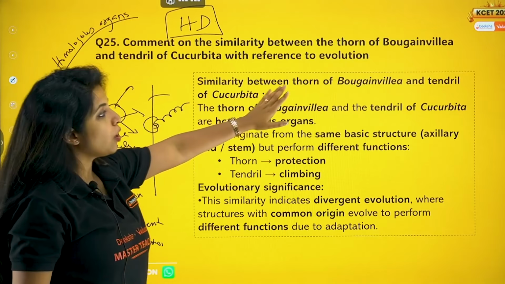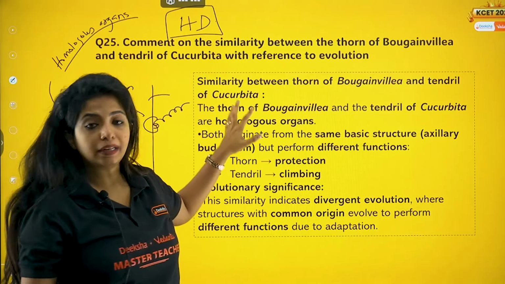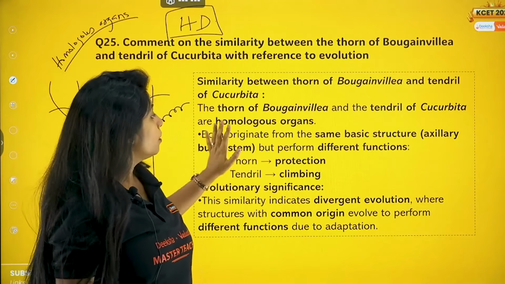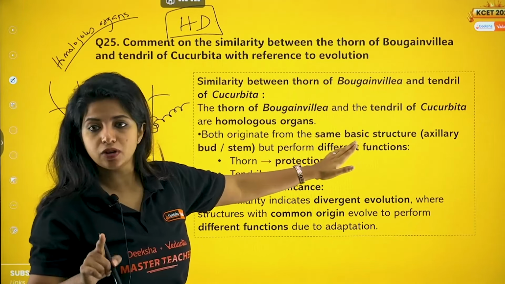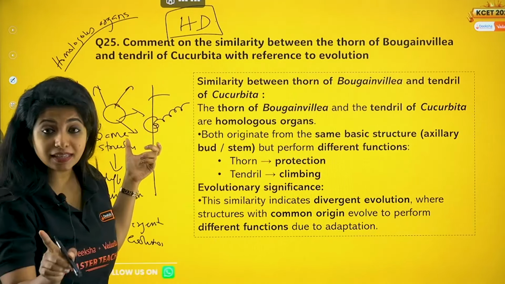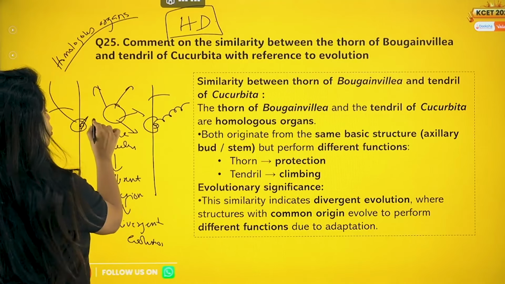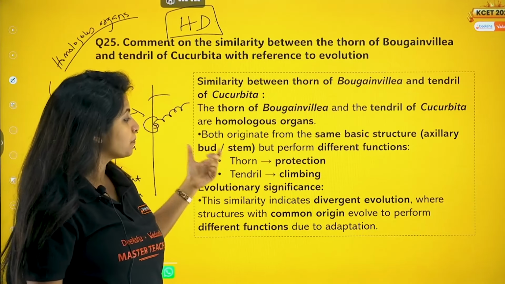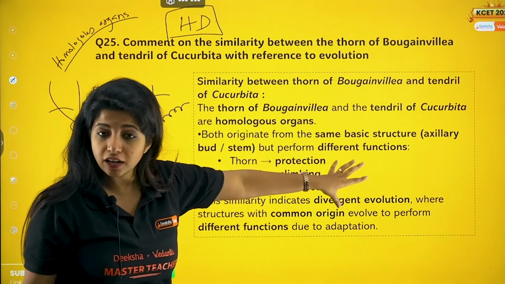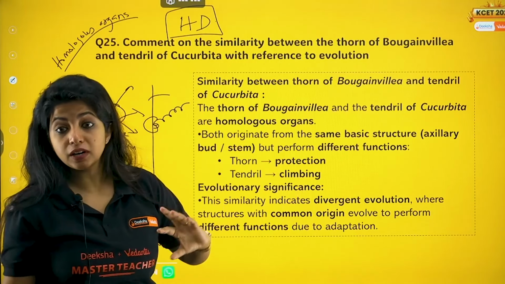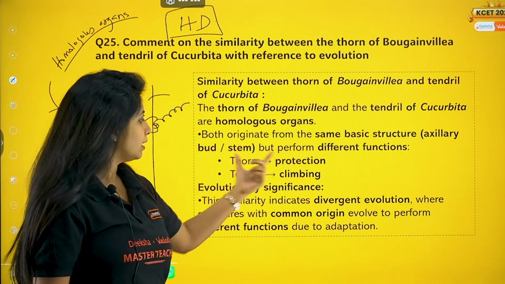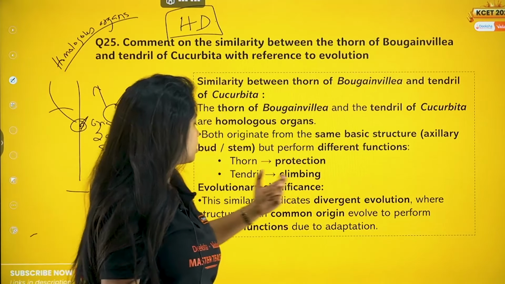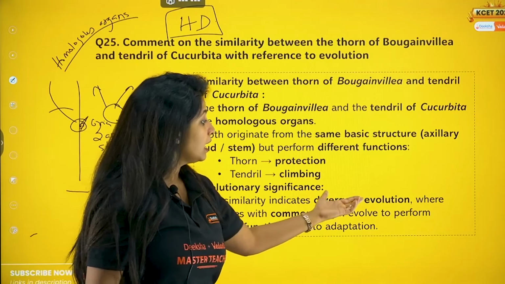So the similarity between thorn of bougainvillea and tendril of cucurbita is that they are homologous organs. Both originate from the same basic structure, that is your axillary bud, but perform different functions. Thorn, protection; tendril, climbing. Evolutionary significance is that this similarity indicates divergent evolution, where structures with common origin evolve to